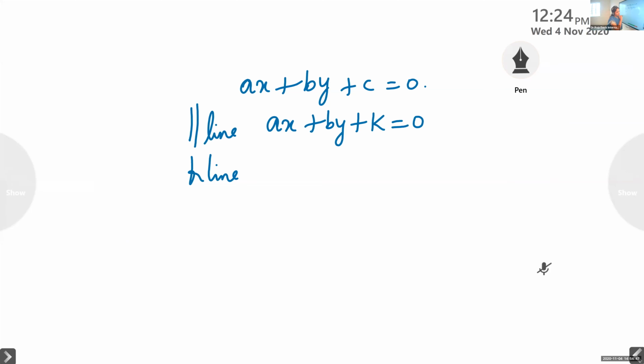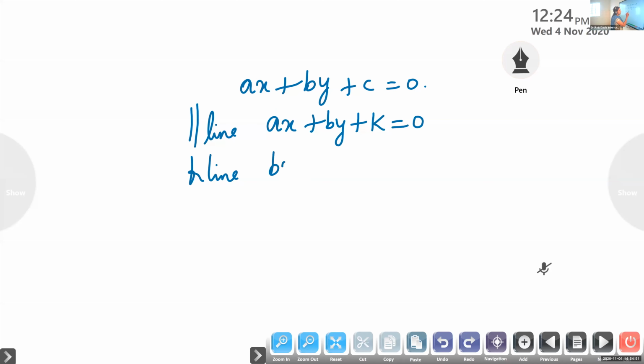What is the form we learned? It is BX minus AY plus K is equal to 0. BX minus AY plus K is equal to 0. Okay. Now, based on this, we are going to do some questions.